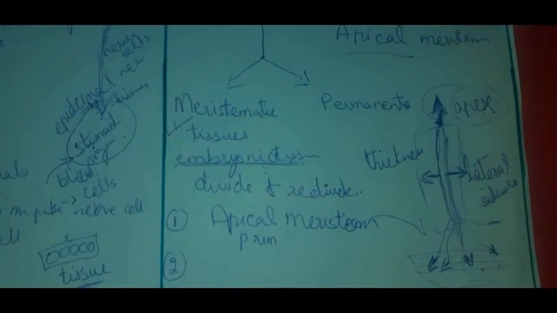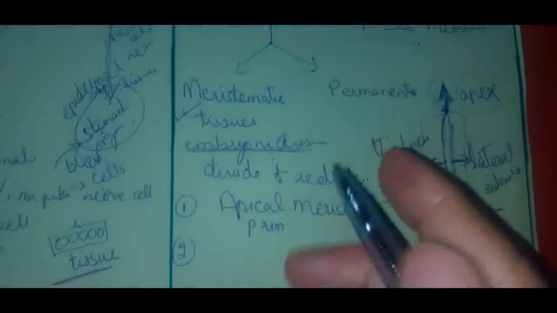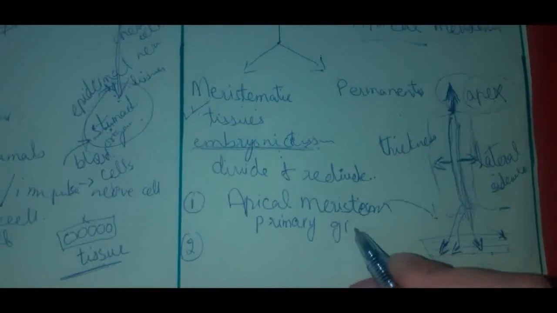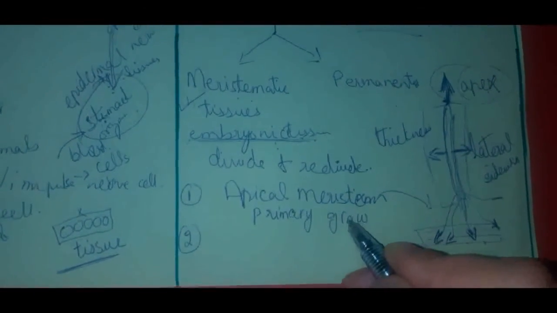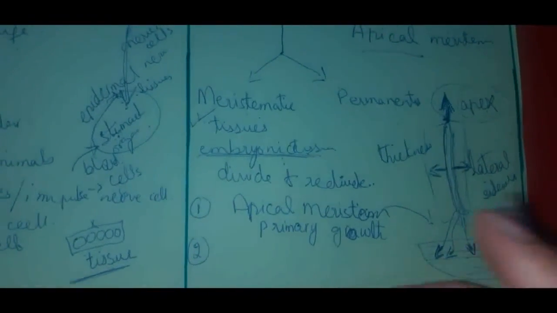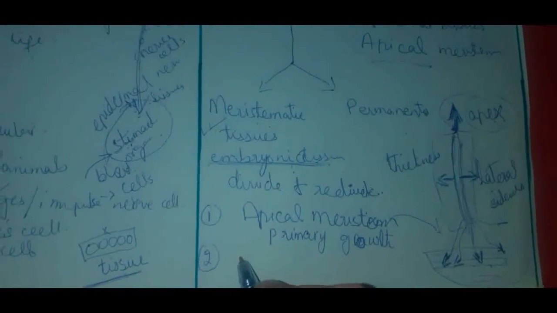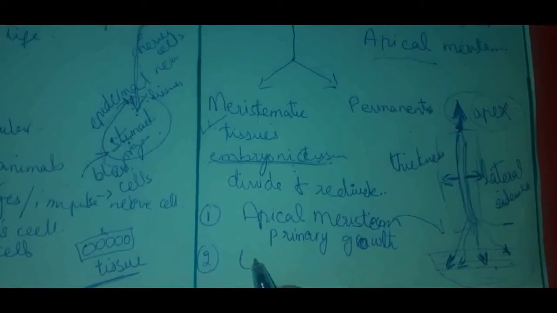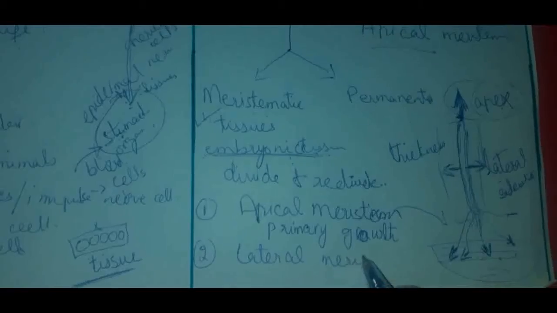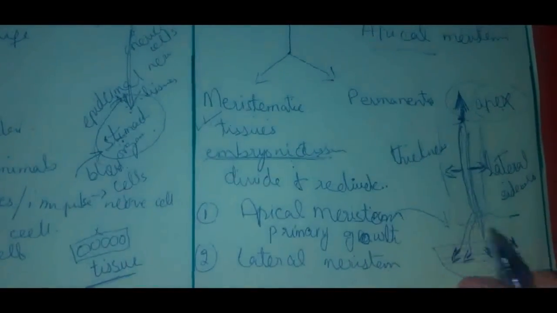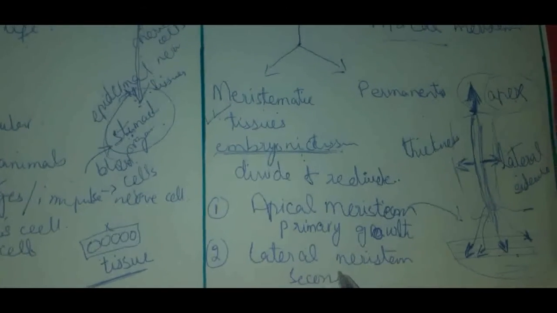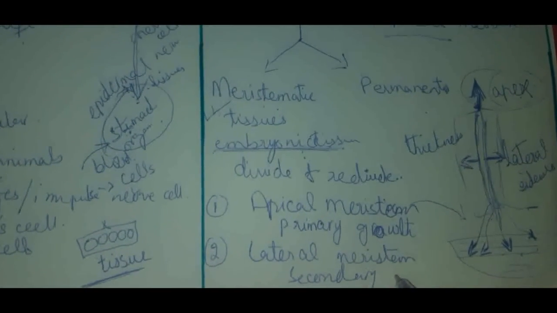When it grows taller and deeper, we call this growth primary growth. So you can say that apical meristem is responsible for the primary growth of a plant, whereas the lateral meristem is responsible for the secondary growth. Okay.